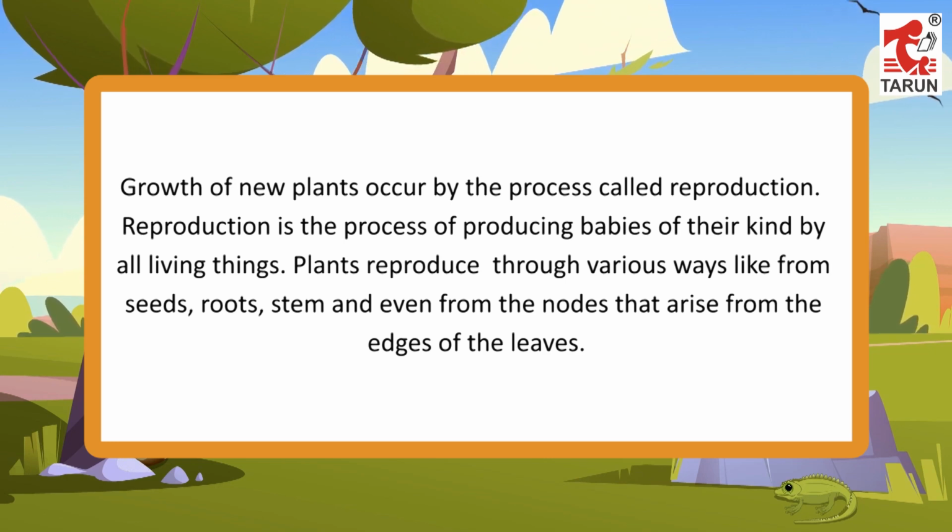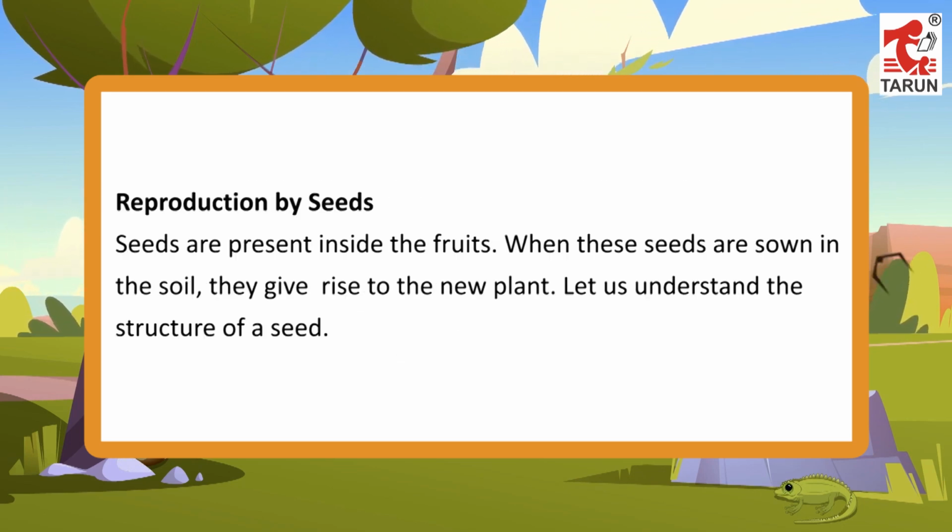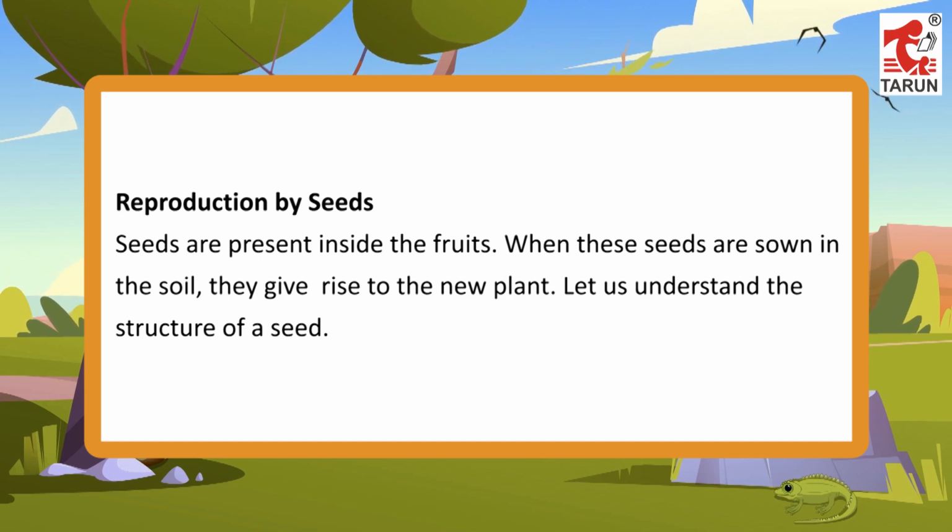Plants reproduce through various ways like from seeds, roots, stems and even from the nodes that arise from the edges of the leaves. Reproduction by seeds. Seeds are present inside the fruits. When these seeds are sown in the soil, they give rise to the new plant. Let us understand the structure of a seed.